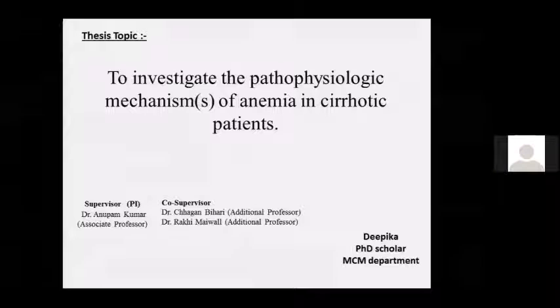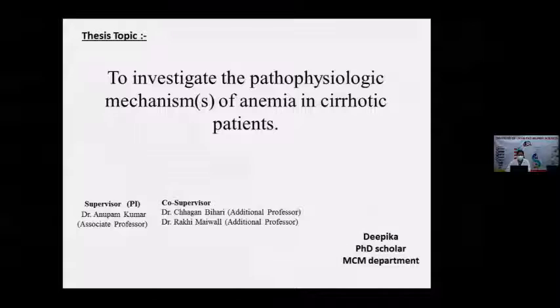Today, I'm presenting my thesis results. My thesis topic is to investigate the pathophysiologic mechanism of anemia in cirrhotic patients. My supervisor is Dr. Anupam Kumar, and co-supervisors are Dr. Chagan Bihari and Dr. Rakhi Mahiwal.